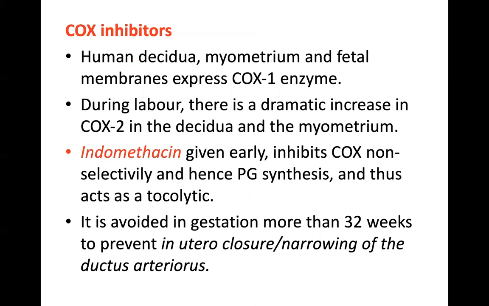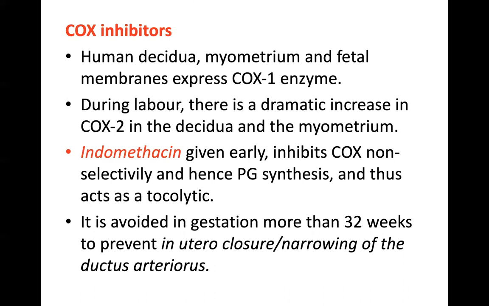Coming to COX inhibitors, human decidua, myometrium and fetal membranes express, that is, they have the COX-1 enzyme. During labor, there is a dramatic increase in COX-2 in the decidua and myometrium.